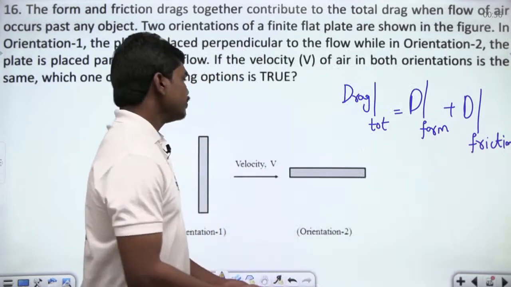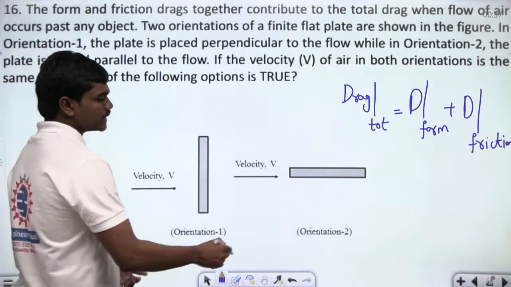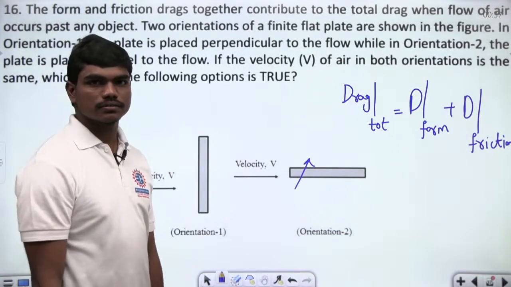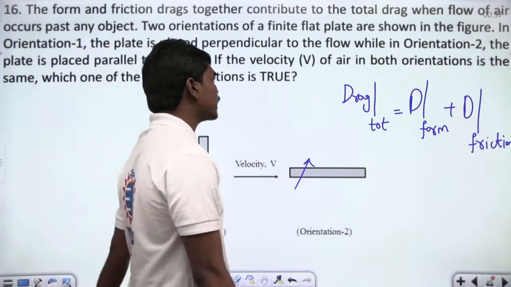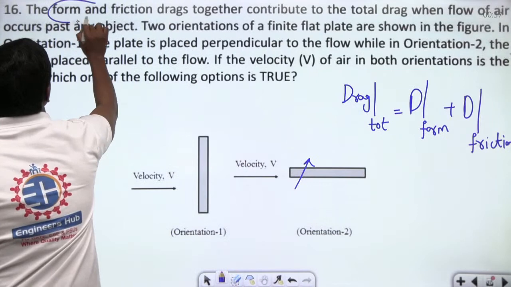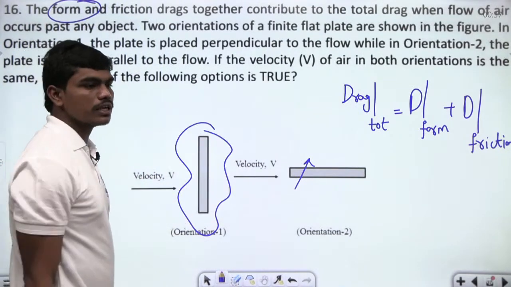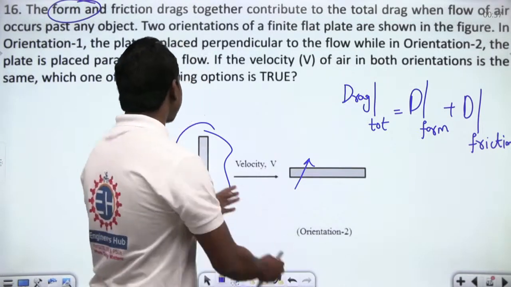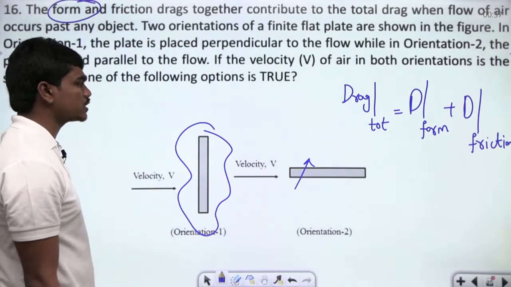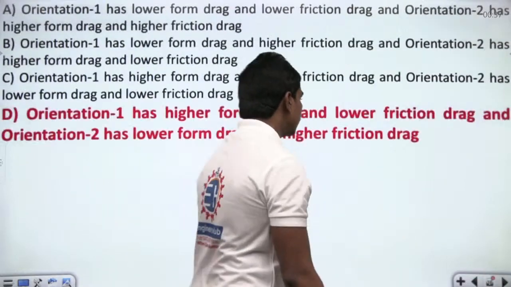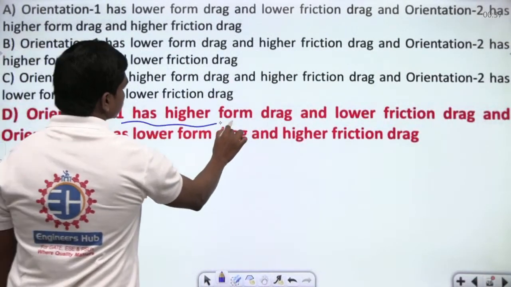Now one thing you can see clearly here. In this case, the skin friction will be very less, correct? Because things are like this. If you consider the form drag, then definitely this has a higher form drag compared to the friction drag, because more area is getting exposed. So if you go to the options, orientation 1 has higher form drag.